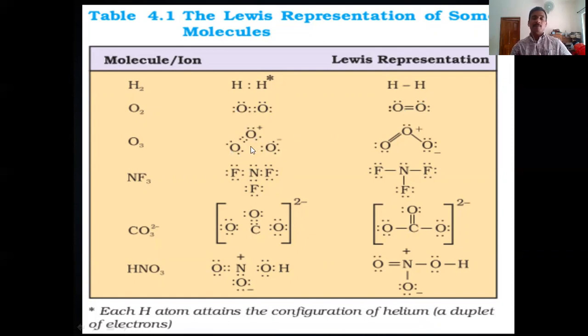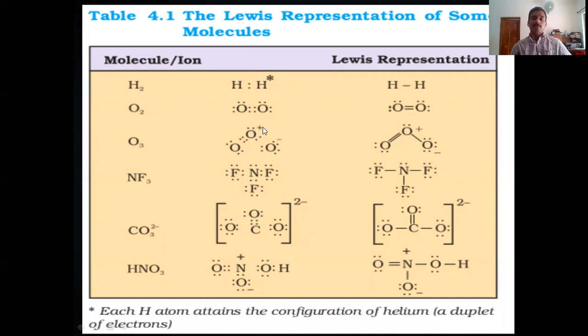Similarly, it is the case of ozone. Ozone, here you can see 2 pairs of electrons are shared. Here only 1 electron shared. And this oxygen atom is getting only a pair of electrons as unshared electrons.